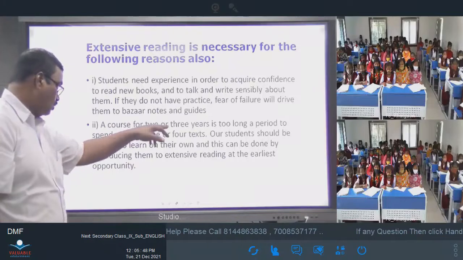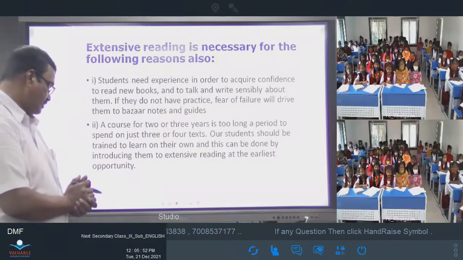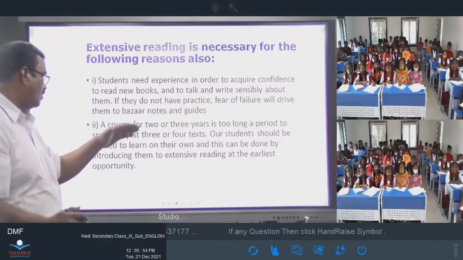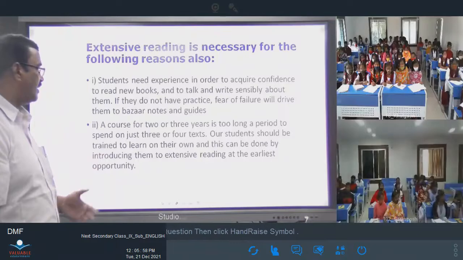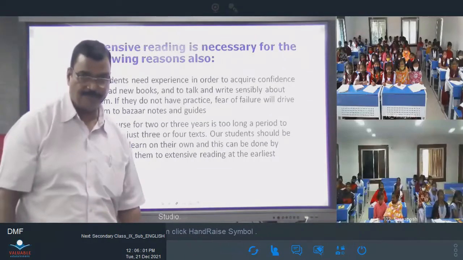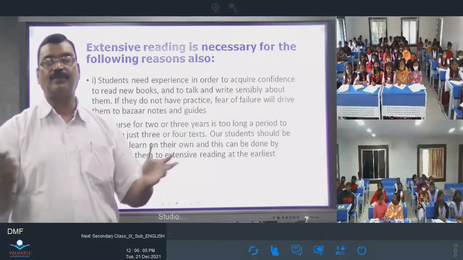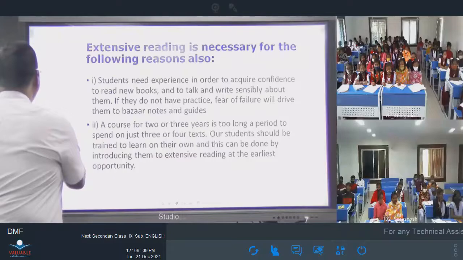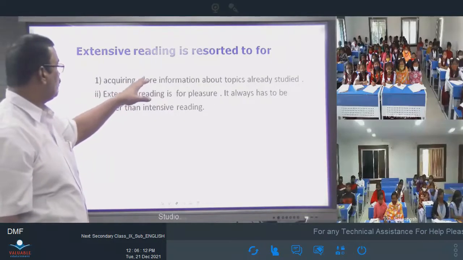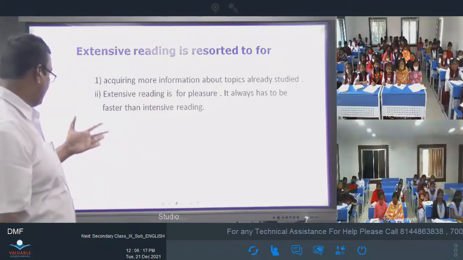A course for 2 or 3 years is too long a period to spend on just 3 or 4 texts. Our students should be trained to learn on their own, and this can be done by introducing them to extensive reading at the earliest opportunity. Reading means that the more books you are exposed to, the more your culture will become beautiful. Acquiring more information about topics already studied is also one reason.